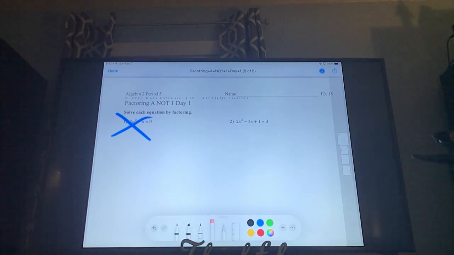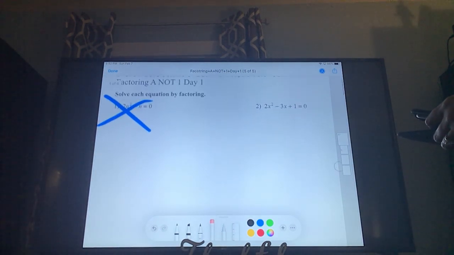Okay. So assignment 15. So we're factoring, and we factored before. By the way, cross off number 1. I don't want to do it. We're going to do something else in its spot.